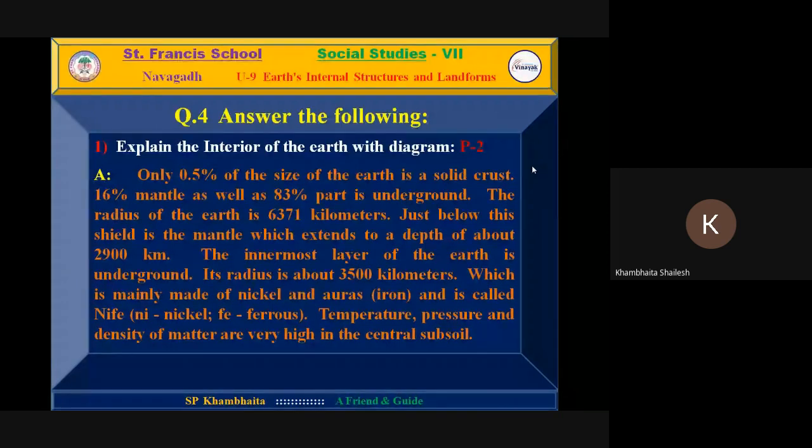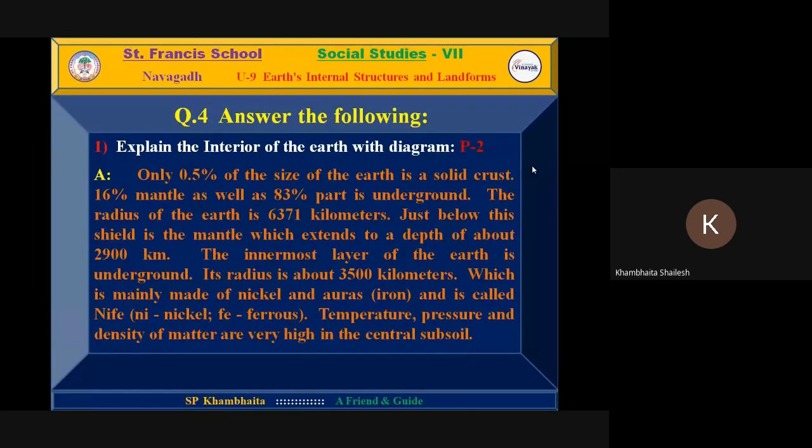After that, 16% mantle and 83% core. The radius of the whole earth is 6,371 kilometers. And just below this crust, we have the mantle. Mantle's depth is 2,900 kilometers.